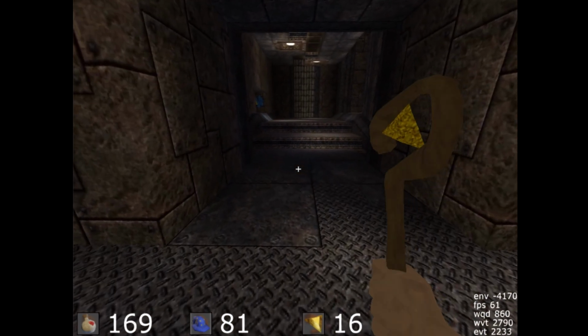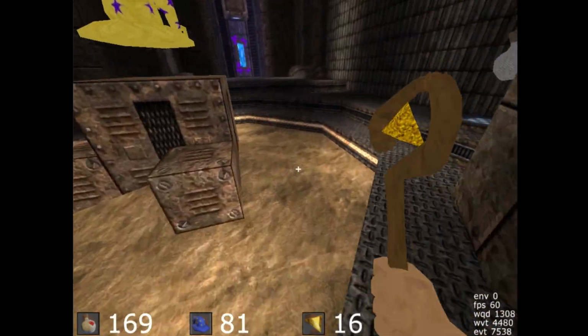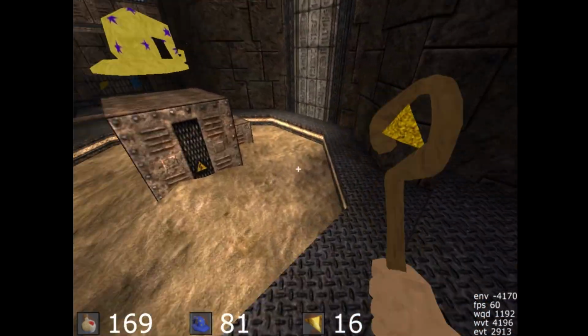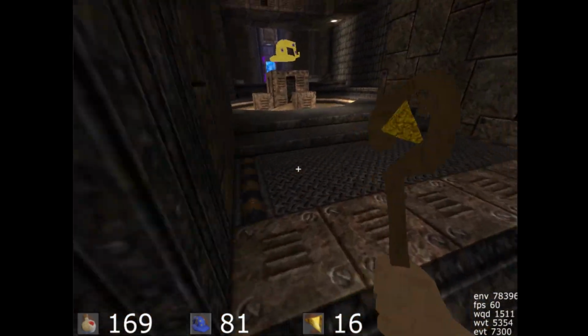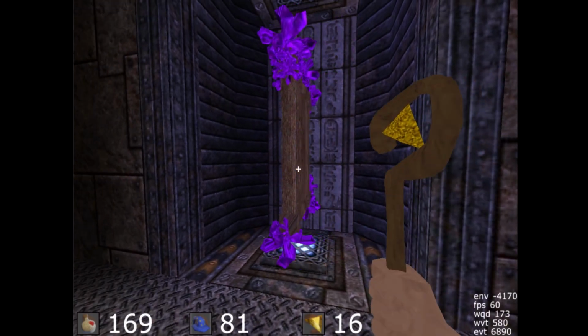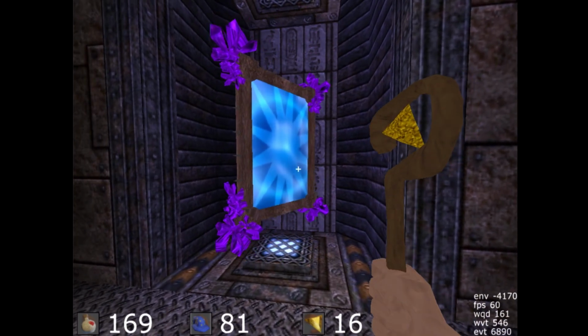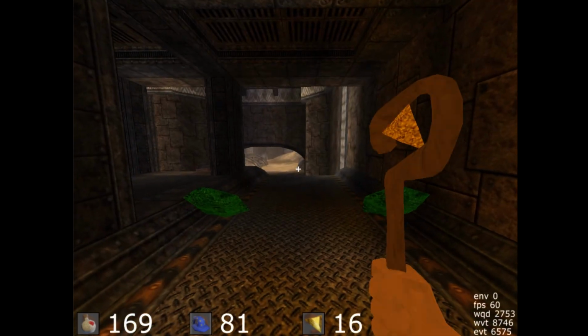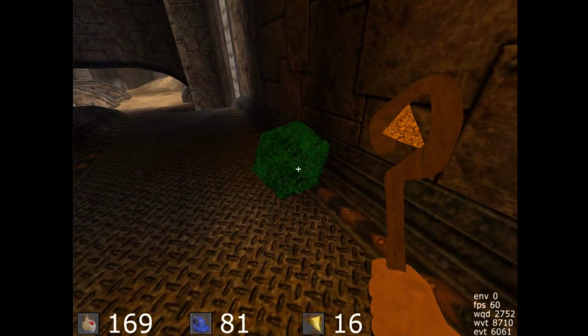Back to my version. As you can hear, there are different footstep sounds for different materials, and the teleporter emits its sound. And picking up magic gems.